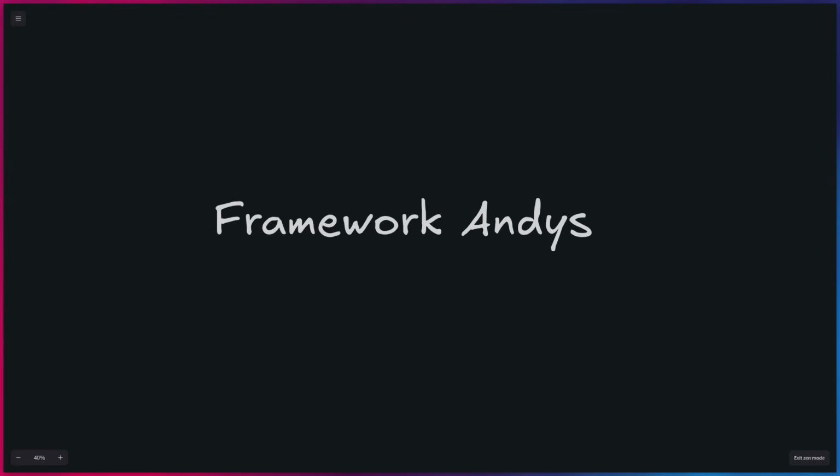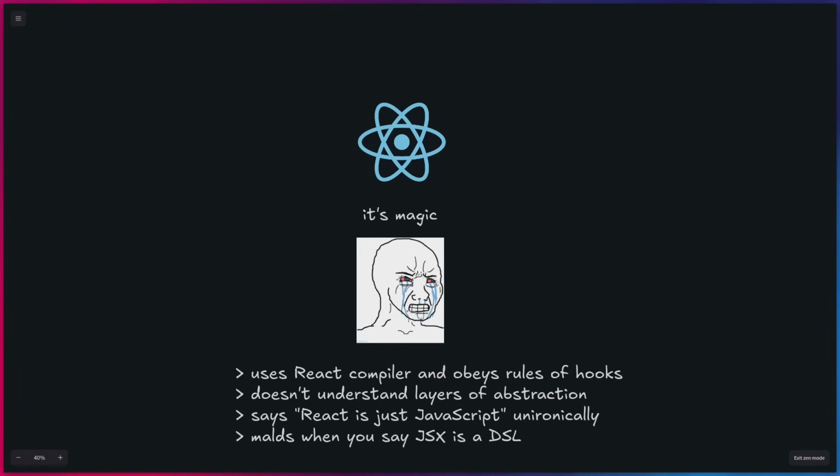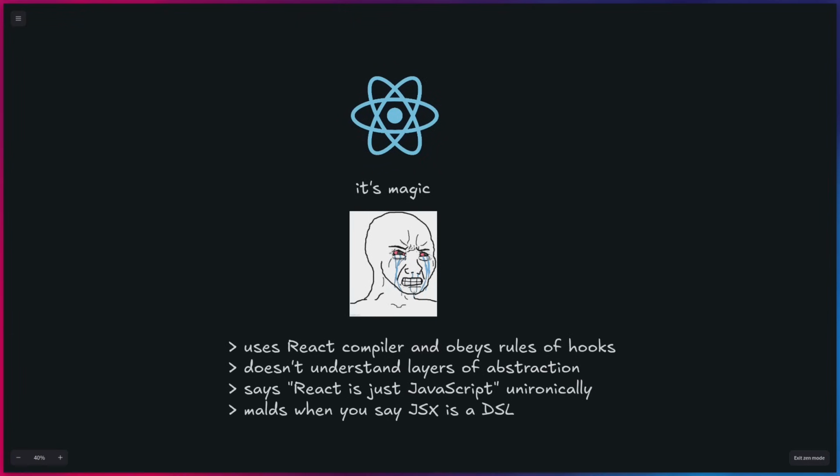Alright, so let's talk about framework Andies. So this is the type of Discord I see online all the time. Here we have the React Andy who says about everything, it's magic, but uses the React compiler and obeys the rules of hooks at the same time, doesn't understand the layers of abstraction, says React is just JavaScript unironically, and molds when you say the JSX is a DSL, and DSL means domain-specific language, like a templating language in Svelte.